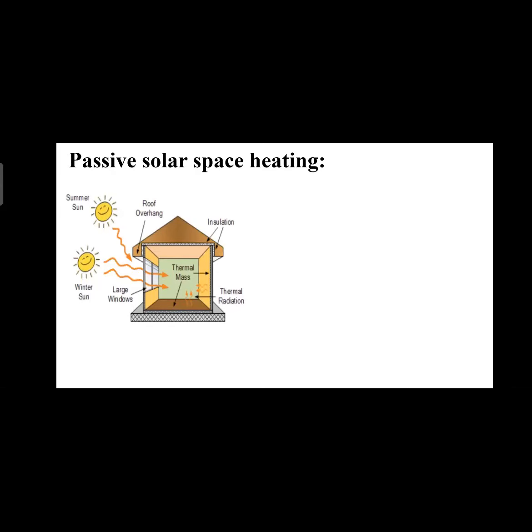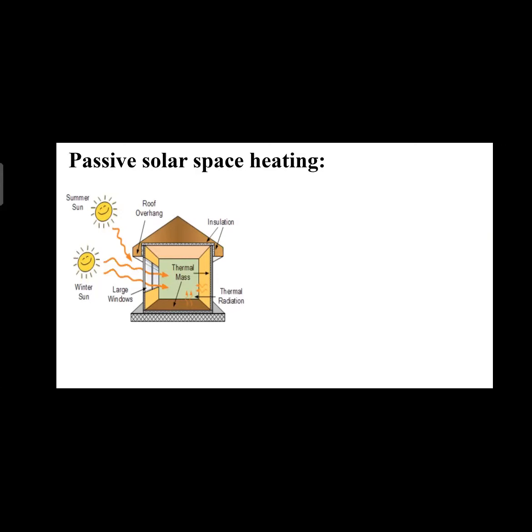We can see that we can design our house in such a way that the rays of the summer sun do not get directly into the houses, and the rays of the winter sun, meaning the sun rays during the winter, can directly get into the houses.